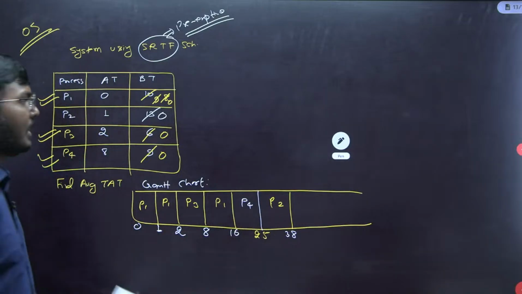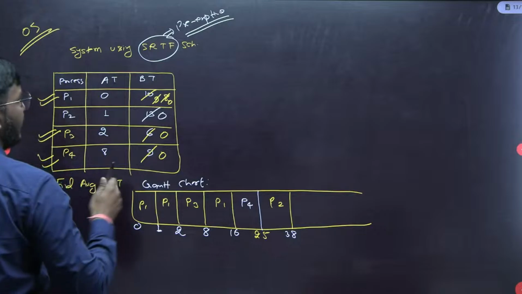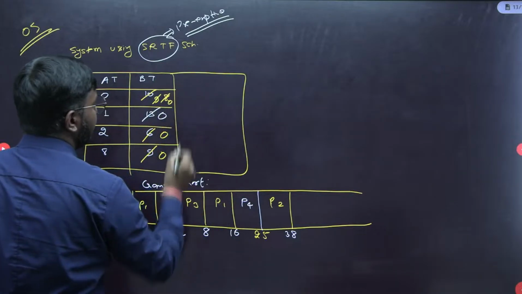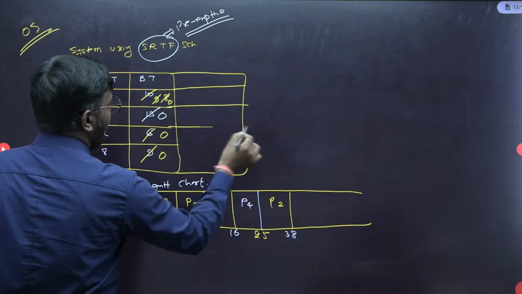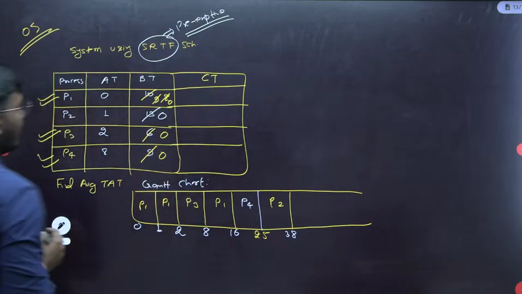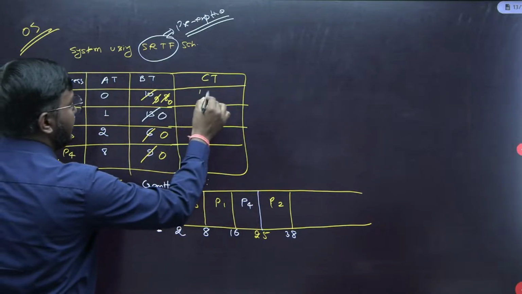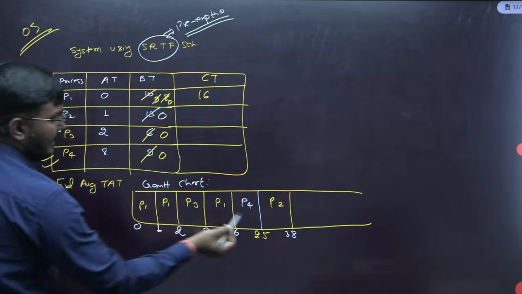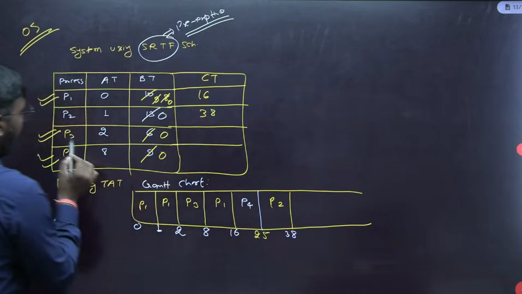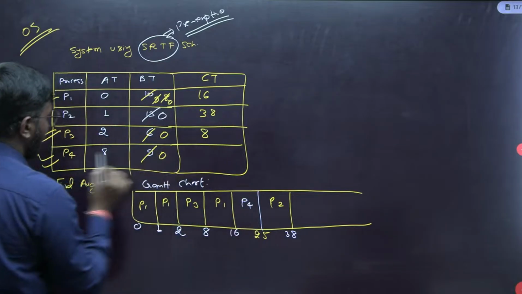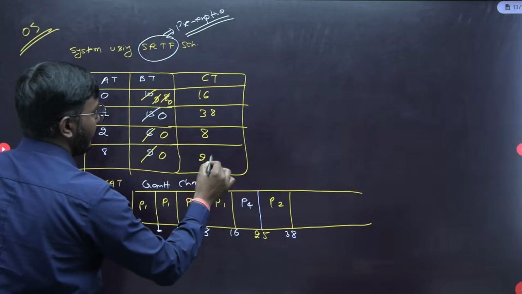Done. Now see quickly, what is the completion time for all the processes? P1 completes at time 16, P2 completes at time 38, P3 completes at time 8, and P4 completes at time 25.